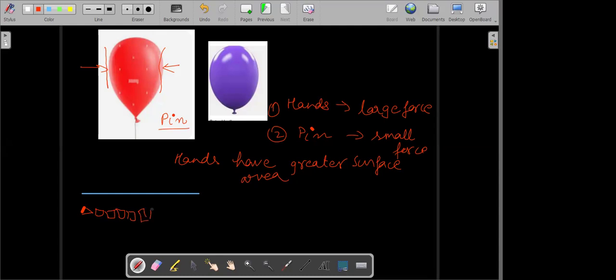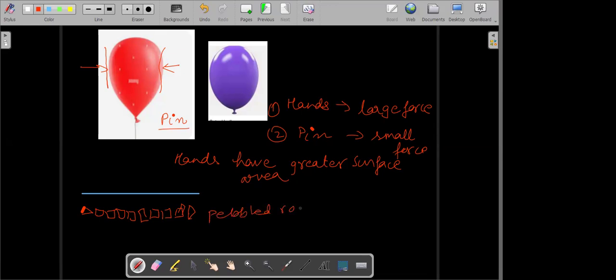So where do you think it's easy to walk barefoot? In the first case or in the second case? On the leveled road or on the pebbled road?